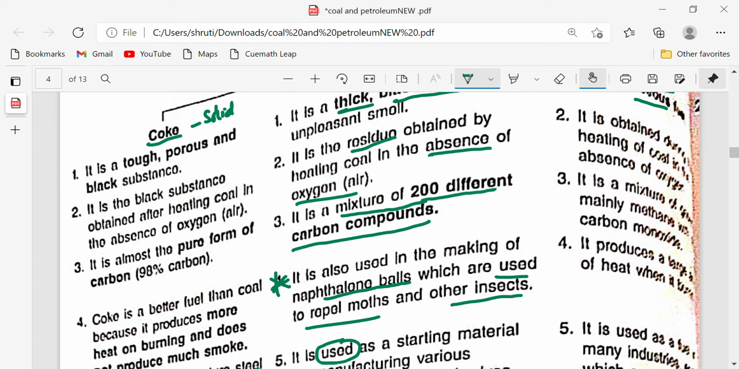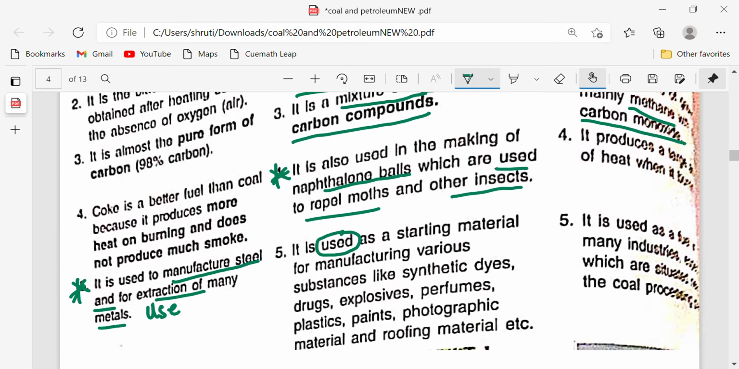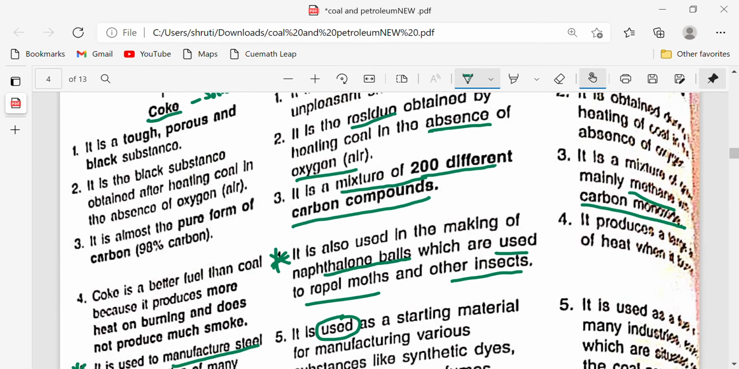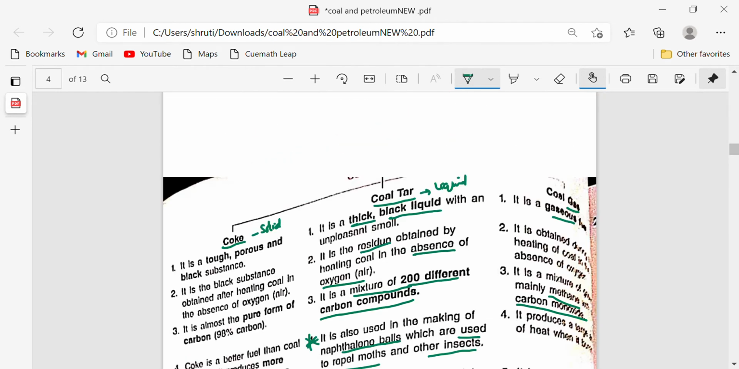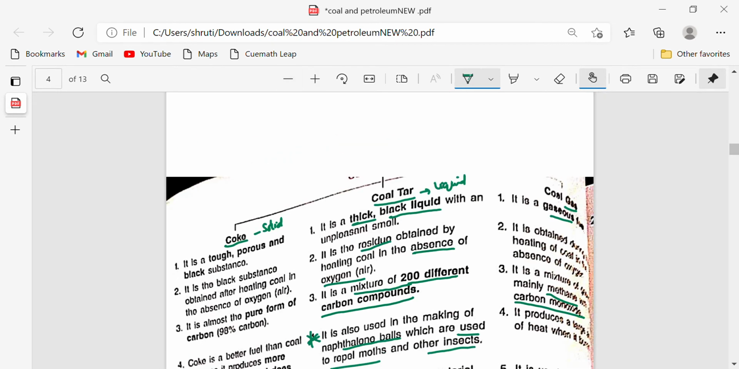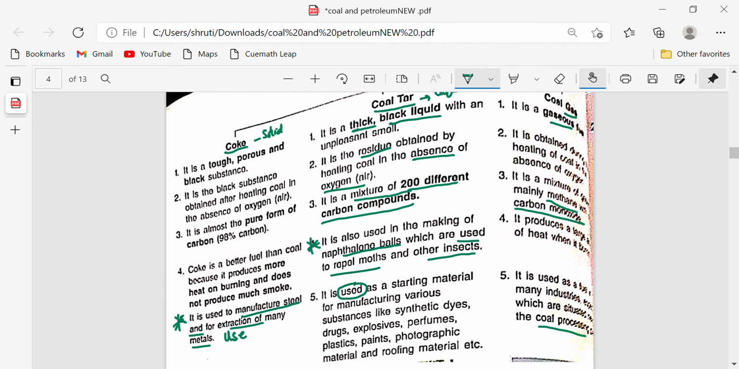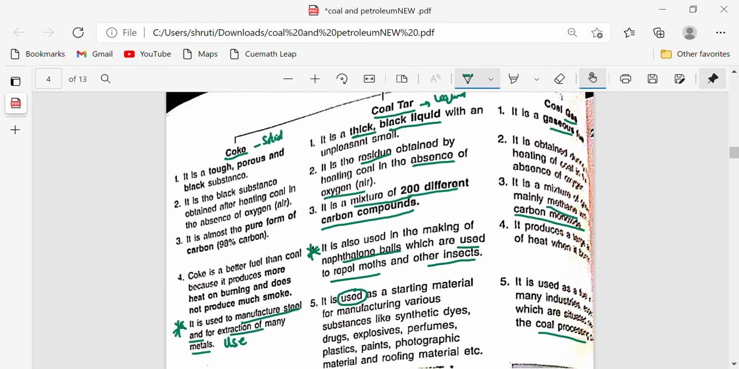As coke is pure, it contains only carbon. Coal gas mainly contains methane and carbon monoxide. It produces a large amount of heat when it is burned. It is used as fuel in many industries which are suitable for coal processing. So these are the important points about these three products. You can just take a screenshot of it. I'll minimize it so that you can take a screenshot. These are very important points about coal products.